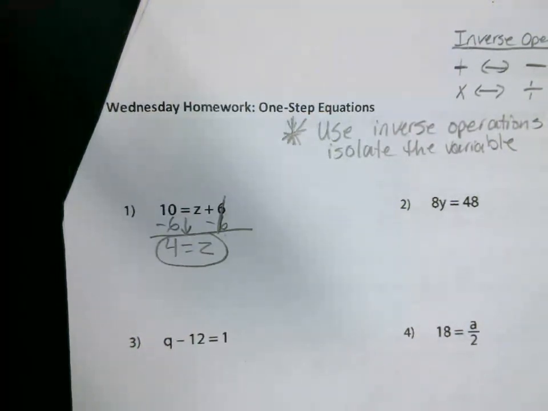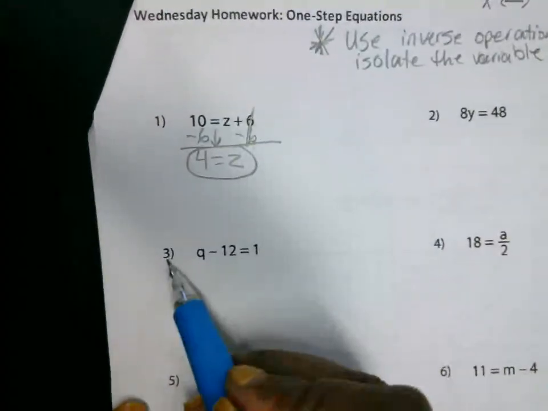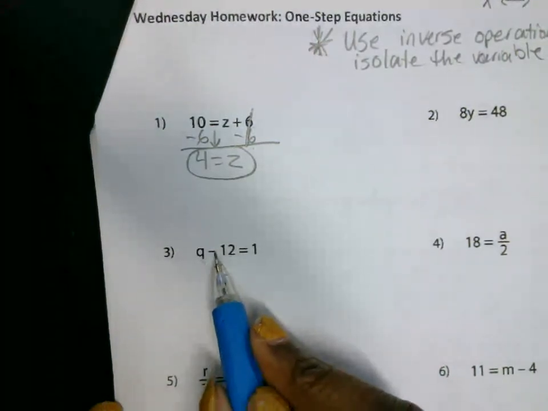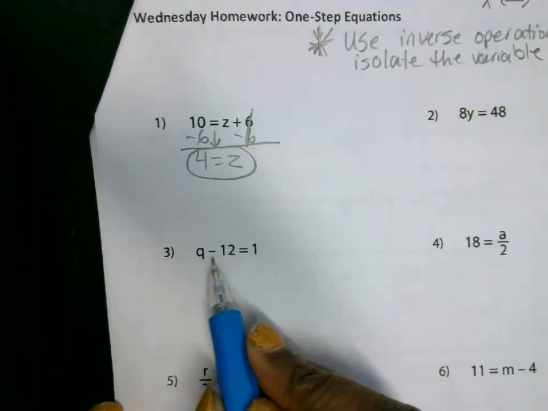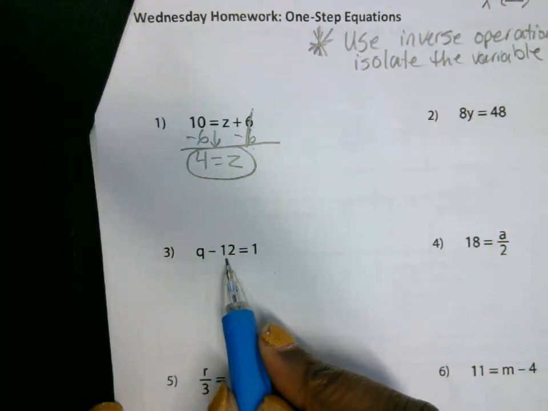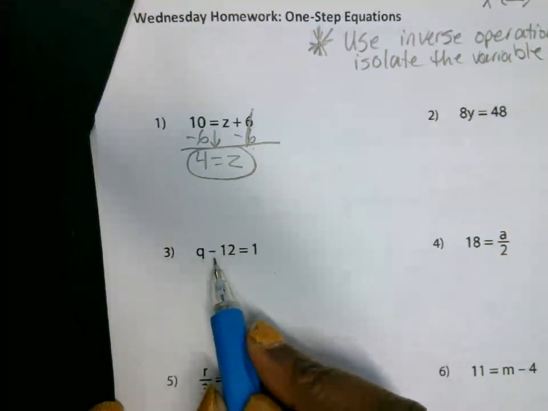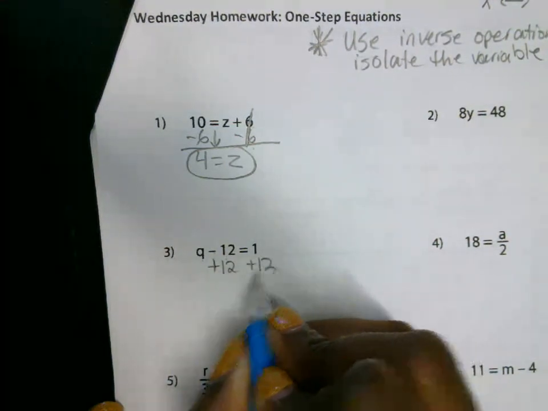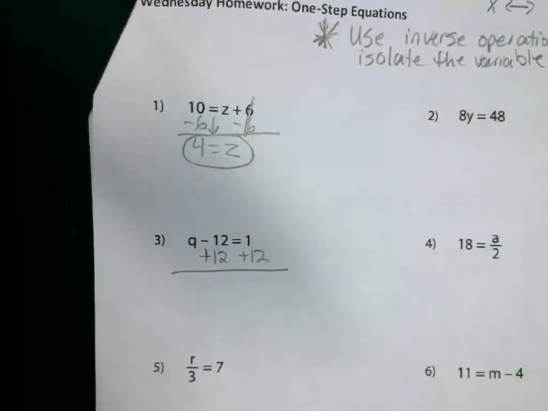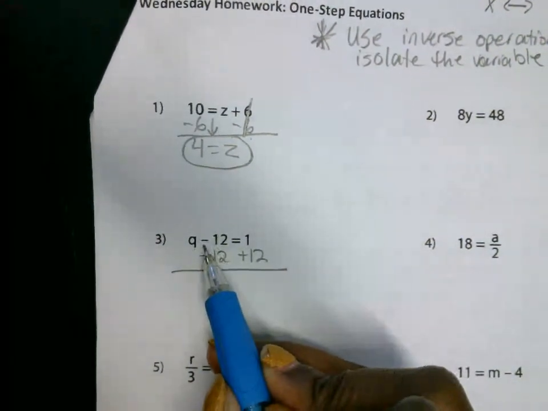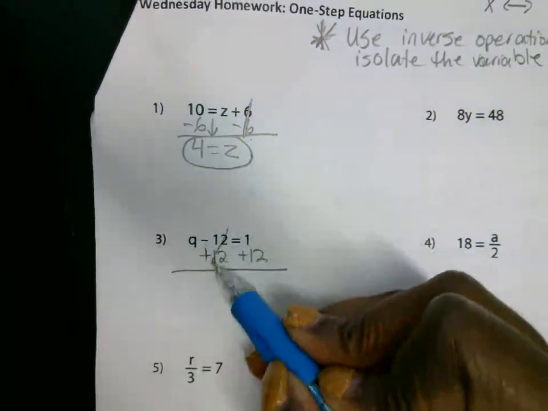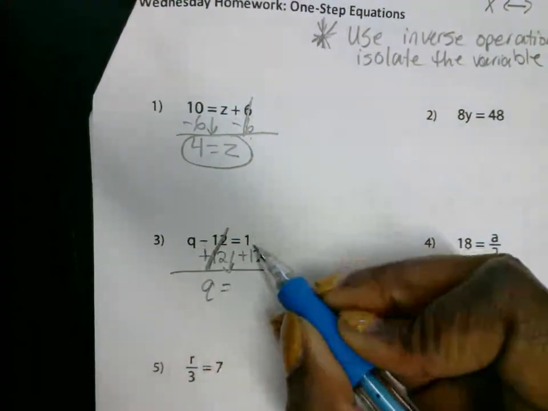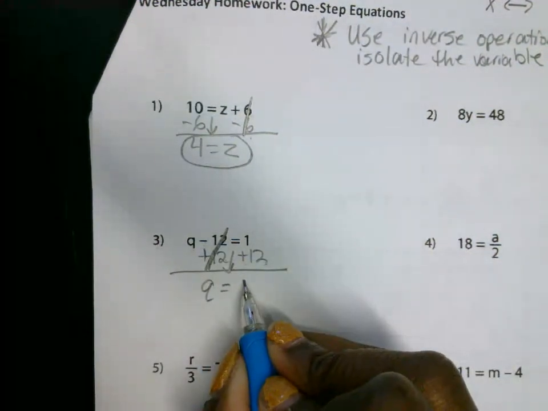Okay. All right, let's look at number 3. I'm going to skip around just a little bit, okay? To get Q by itself, this is a minus 12. What's the inverse of subtracting 12? Add. So we're going to add 12 to both sides. When we add 12 here, negative 12 plus 12 is 0. And we're left with the Q now. What is 1 plus 12? 13.